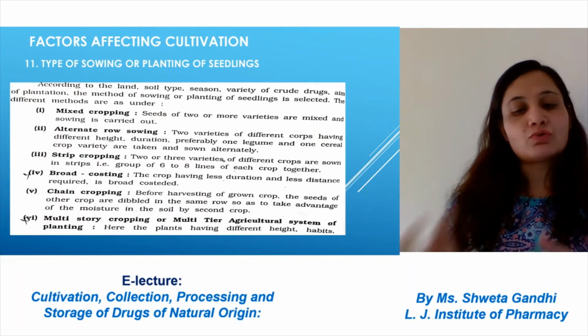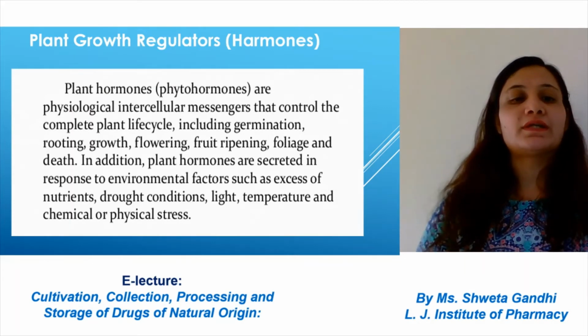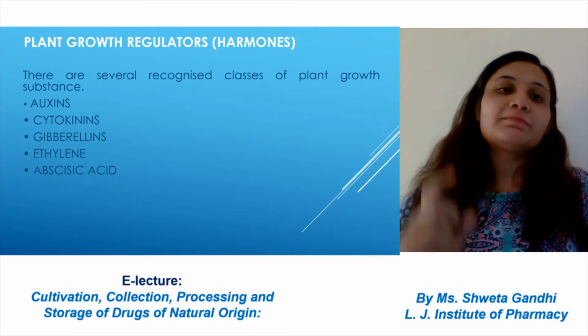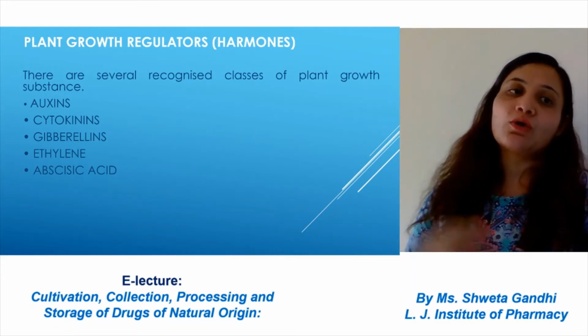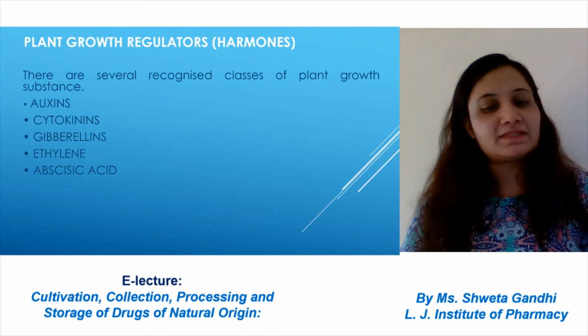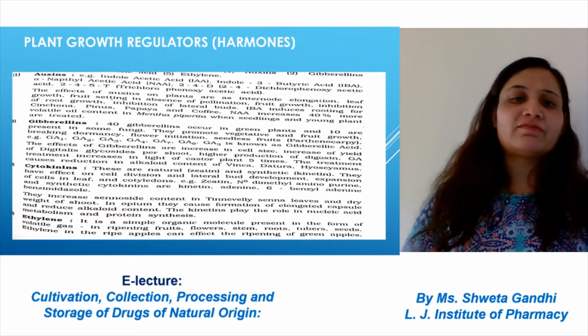Type of sowing, how to sow the plants, is also different. Plant growth regulators are also an entirely important portion for the cultivation of the plants. Different plant growth regulators that can be used are auxin, cytokinin, gibberellin, ethylene and abscisic acid. These are the different plant growth regulators, and different plant growth hormones have different roles.